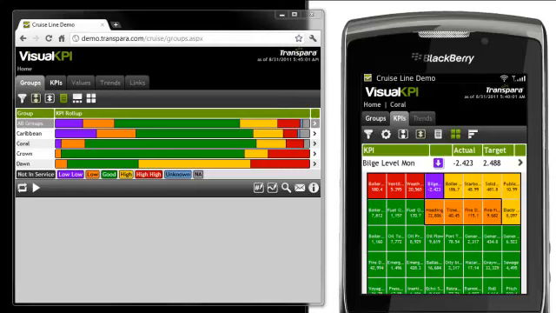That could be any web browser. I'm looking at a smartphone on the right, but that could be any smartphone or tablet or any other web-connected device. I'll start with the browser on the left and again just cover some of the key elements. At the top you see just some informational things like the timestamp. On the left you have the Visual KPI logo, but that could be replaced with your own logo, and you can even change the background color to white if your logo looks better on white.